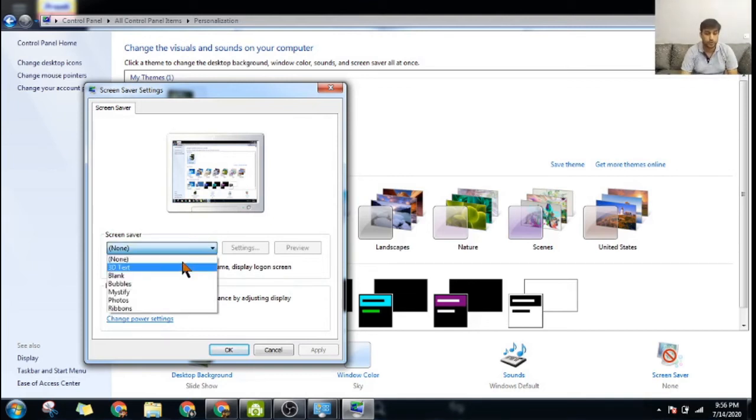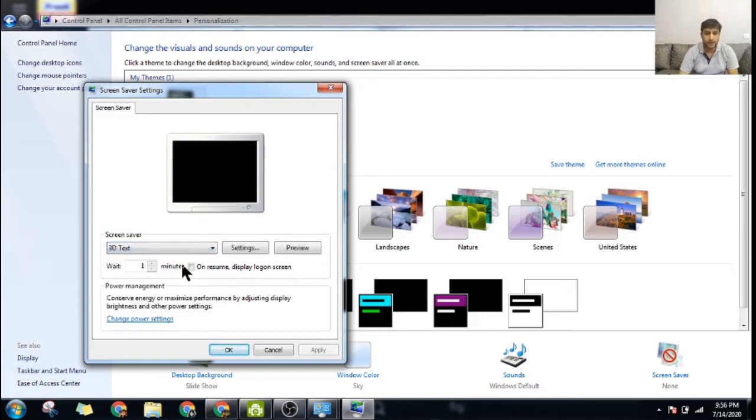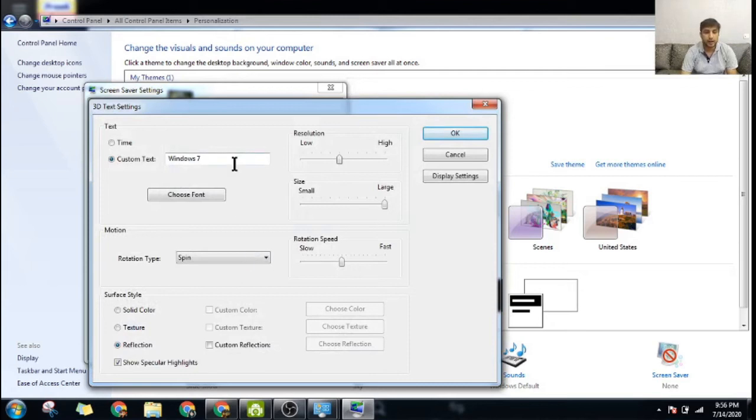And these are the options. You can have a 3D text. If I choose 3D text and I go to settings, I can write what text I want. Customize text, I will write here Alok's font. Alright, and I can decide what font style I want.